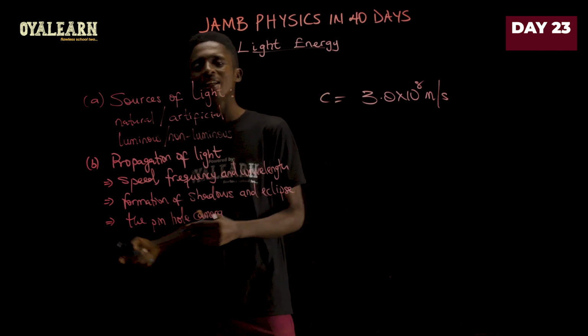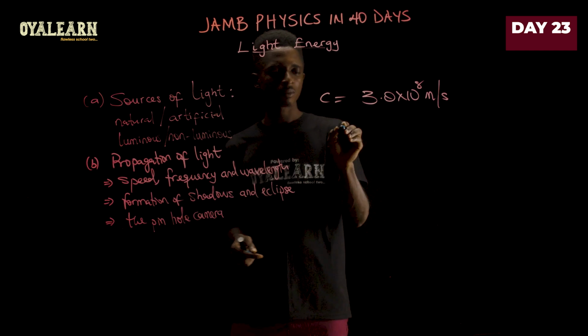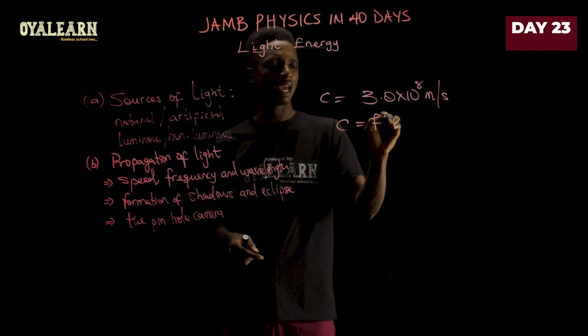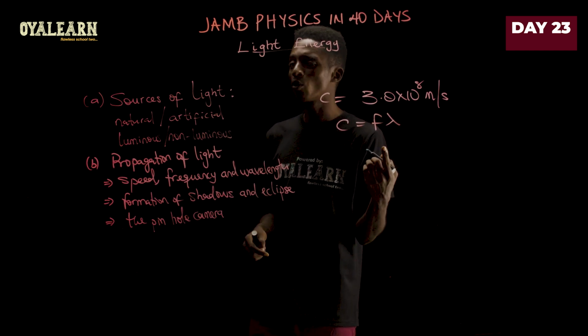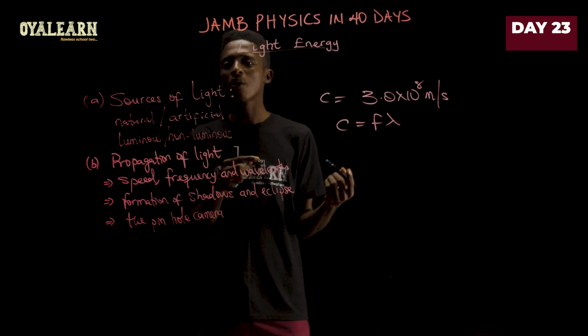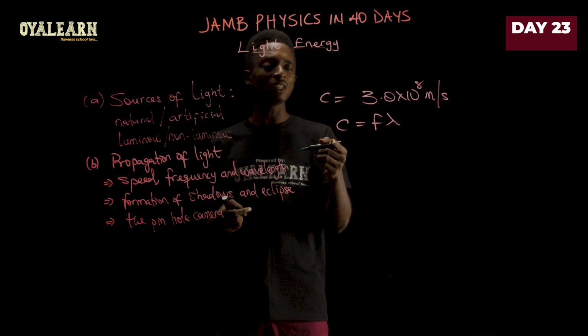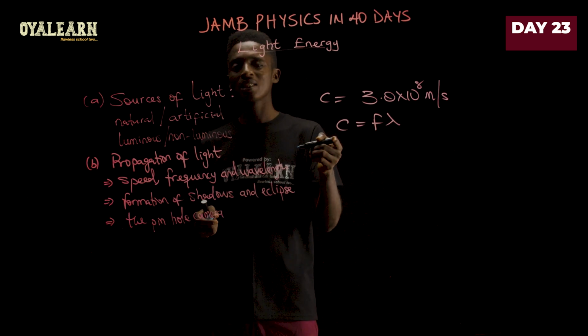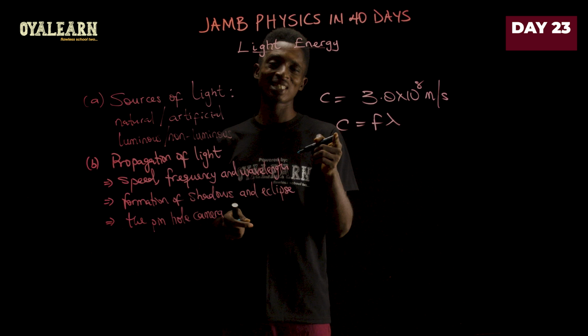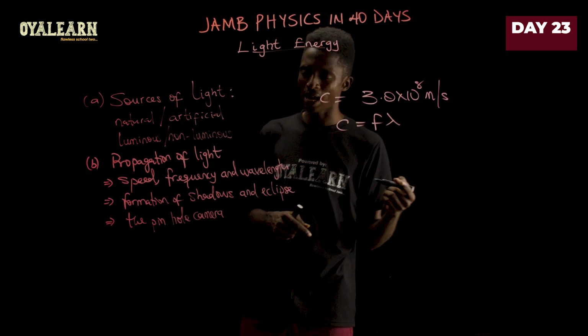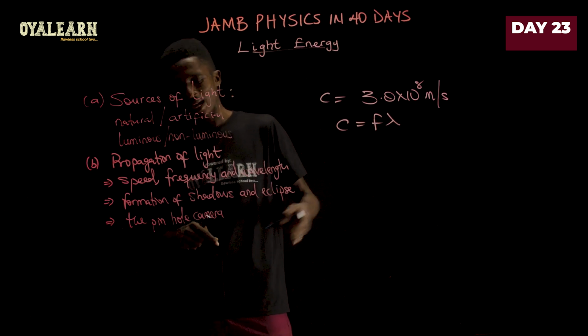You should be able to relate this with frequency and wavelength. That is c equals f lambda. This will be the equation in this case. But remember that when we're working with other waves like mechanical waves, we used v equals f lambda. So the only thing is that we have substituted v with c, where c is the speed of light. The equation still holds like this.